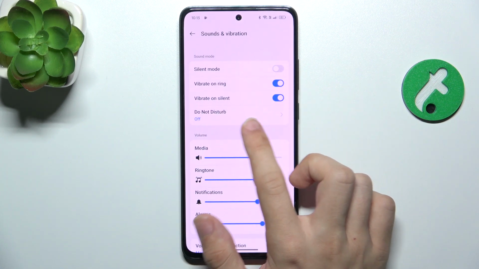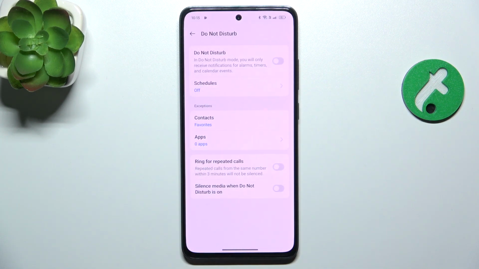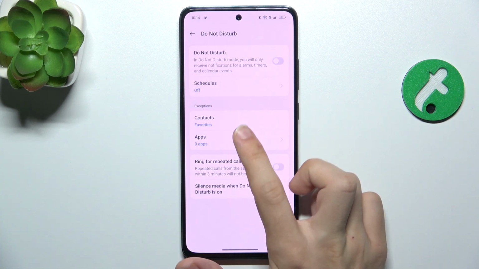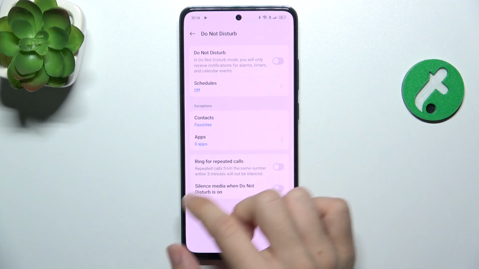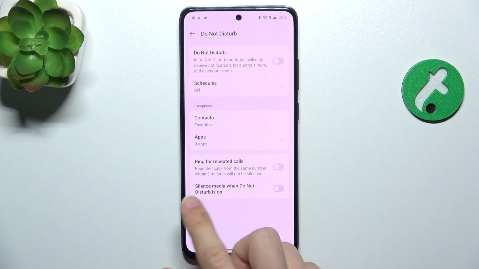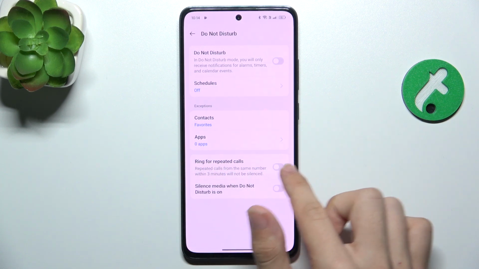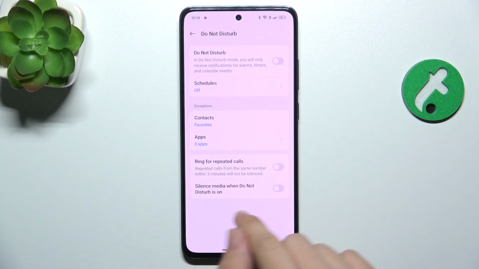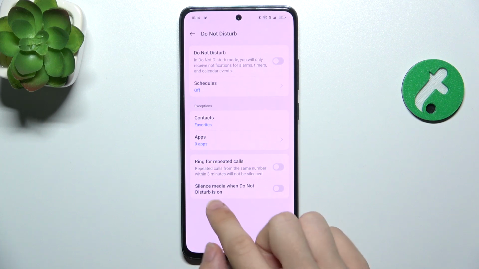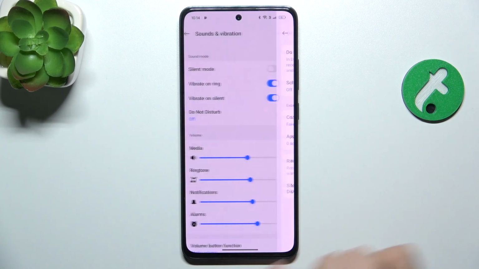The next thing is do not disturb. You can enable it to not receive notifications, and you will only receive notifications for alarms, timers and calendar events, and you can make exceptions for some contacts or apps. You can also enable ring for repeated calls, and silencing media when do not disturb is on.